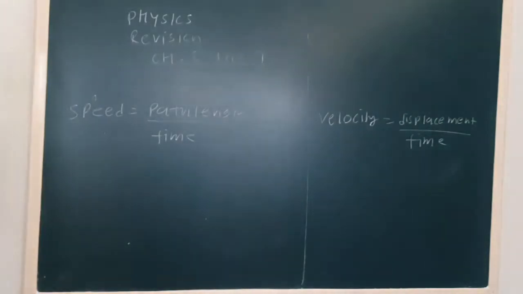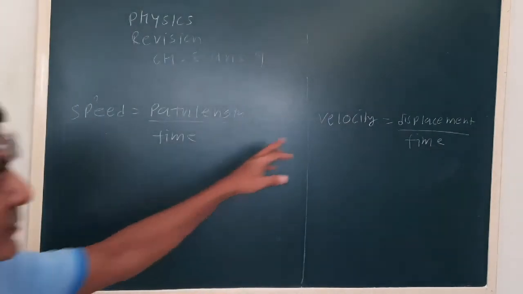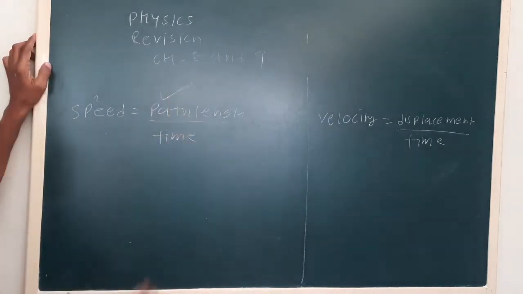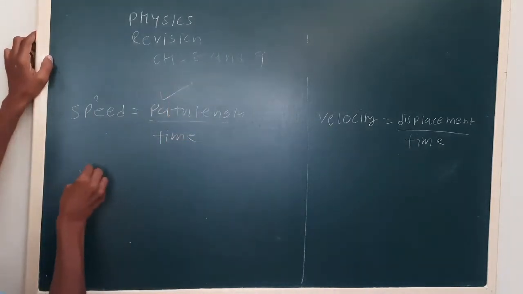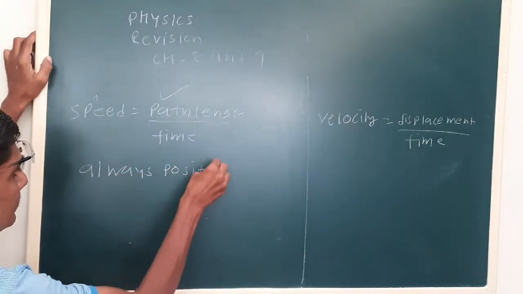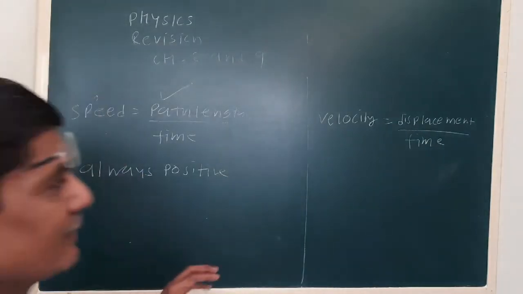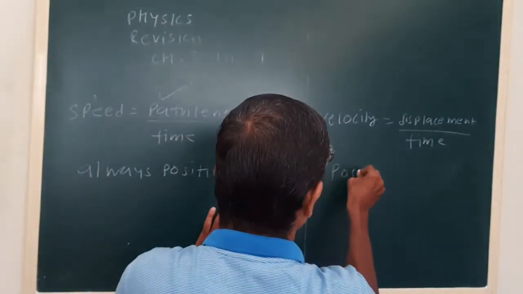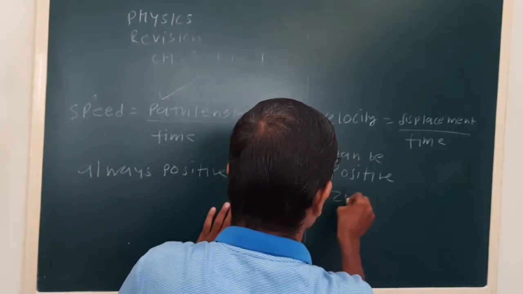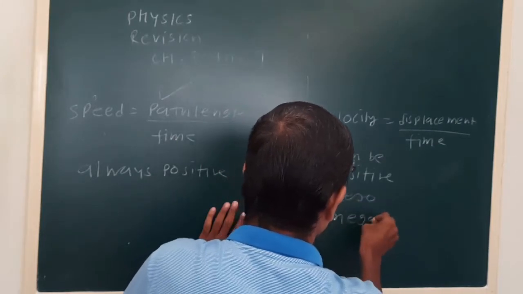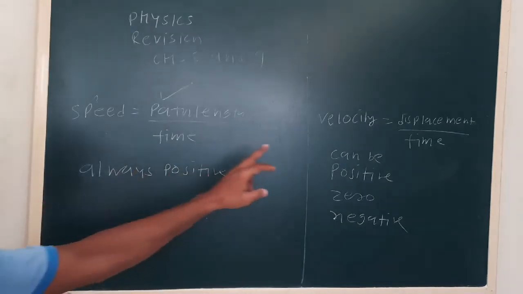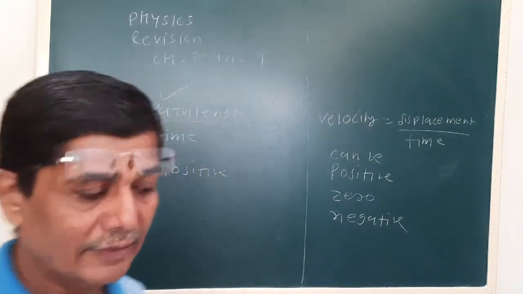Remember, path length or distance is always positive, so the speed is always positive. Whereas velocity is a vector quantity, it can be positive, 0 or negative. Speed is always positive, velocity can be positive, 0 or negative.